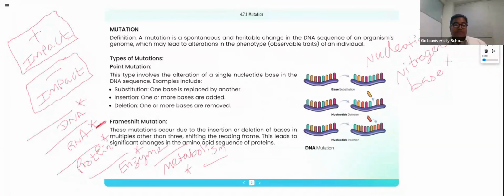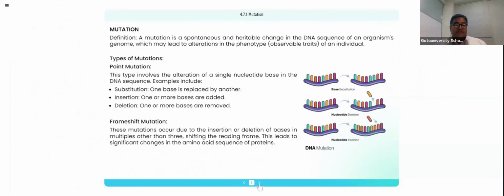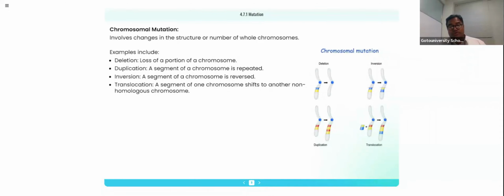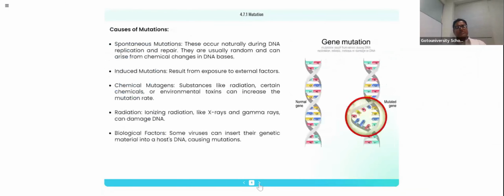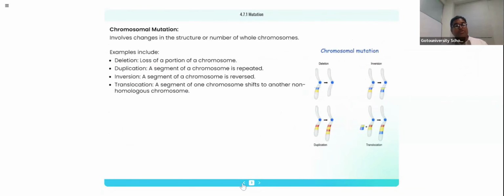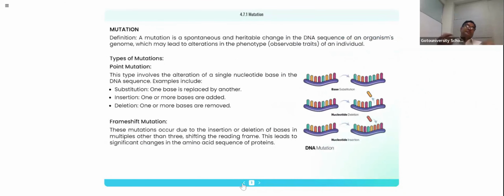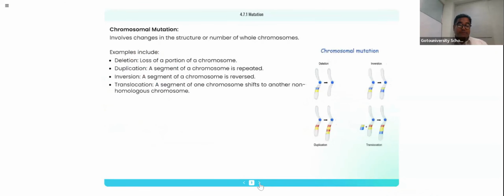So now we are coming to the next phase of explanation, which is chromosomal mutation. In the case of chromosomal mutation, we can also bring in the point mutation. In the nucleotide also we can bring the point mutation, right? And different types of point mutation we discussed, not only that.